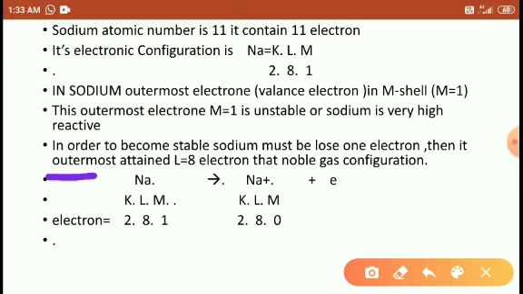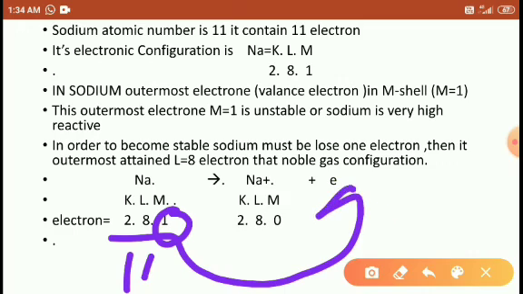So look at the reaction here. Sodium turns into a sodium ion by losing 1 electron. The sodium KLM shell contains electrons 2, 8, 1, that is, a total of 11 electrons. If the sodium atom loses 1 electron from its outermost shell, then out of 11, 1 electron is removed.